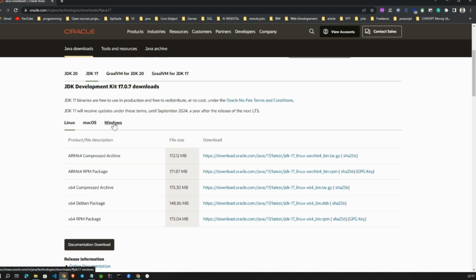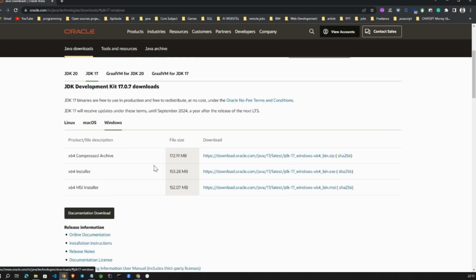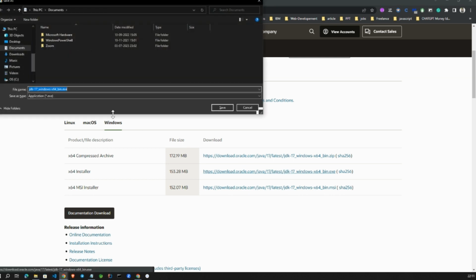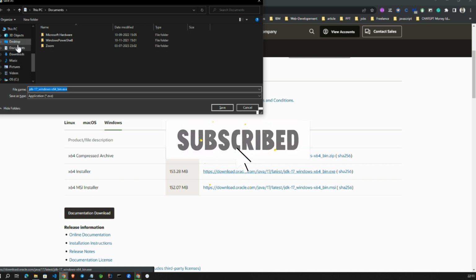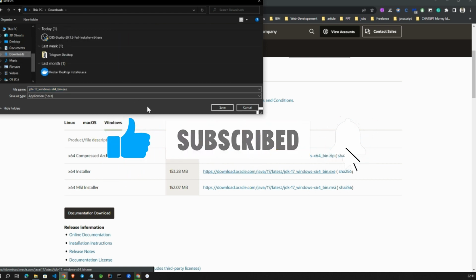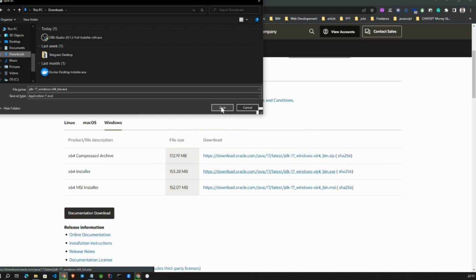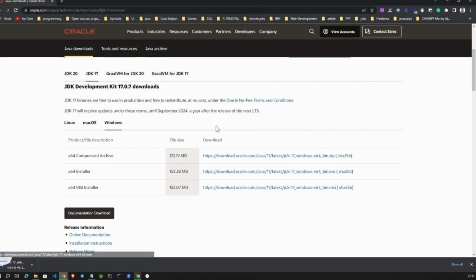We need to click on Windows, JDK 17, and download it. I already have it, but I will show how to configure the environment variable also. Just download it. It will ask for a path; click anywhere. I will download it from here, into Downloads.